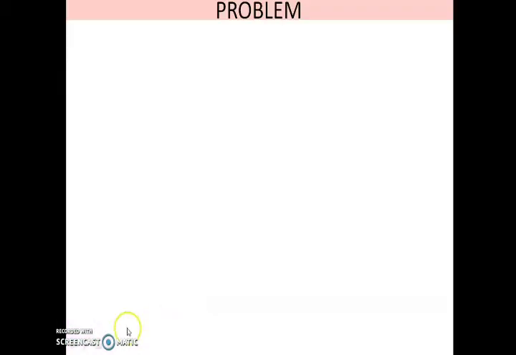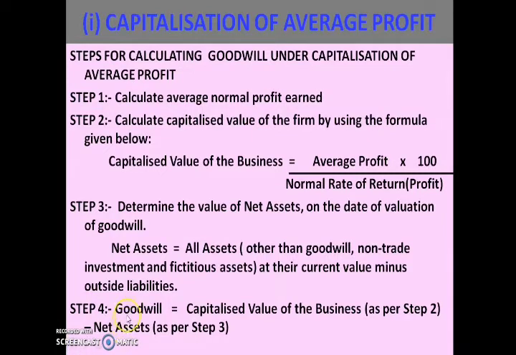Now the fourth step is calculation of goodwill. Your final answer is the calculation of goodwill, which is what is actually required. The formula is capitalized value of the business, which you get from step 2, minus net asset, which you get from step 3.